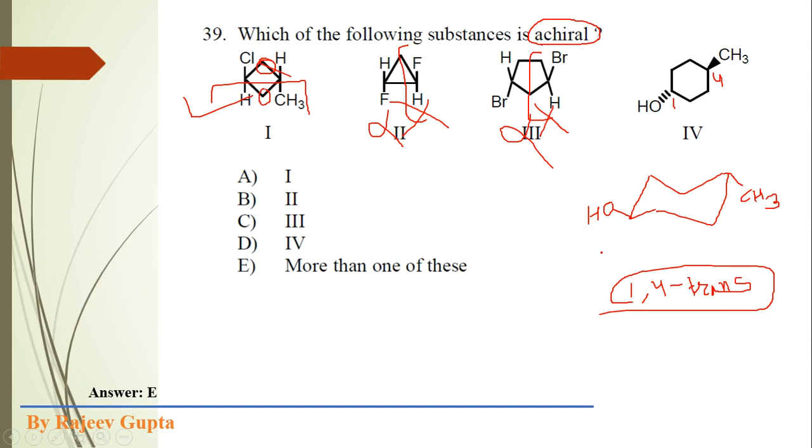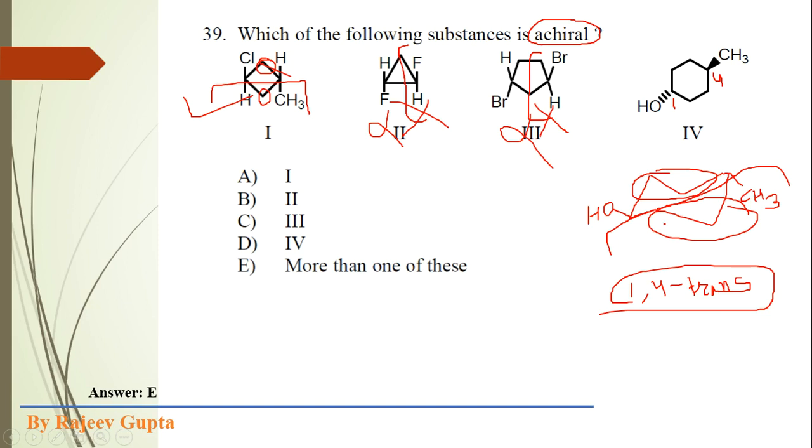Now consider a plane passing through carbon number 1 and carbon number 4. This plane bisects the oxygen atom, the hydrogen atom in the middle, and also the methyl group in the middle, and this half portion of the molecule becomes the mirror image of the other half.